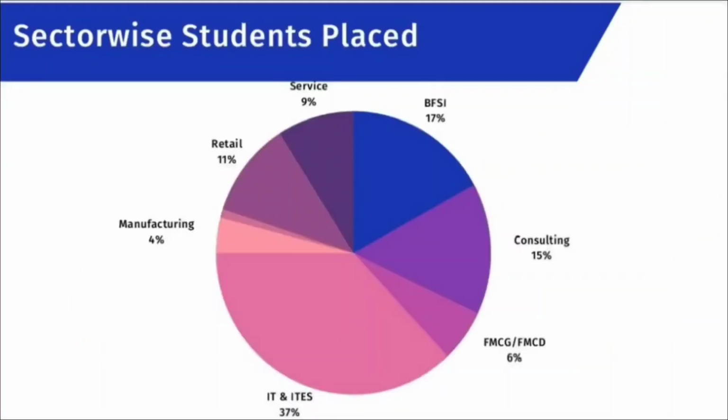And if we consider the sector-wise placements, then 37% placements are from the IT and ITES, 6% placements are from the FMCG and FMCD, 15% placements are from consulting, 17% placements are from the BFSI, 9% placements are with the service sector, 11% placements are from the retail sector, and 4% placements are from manufacturing.